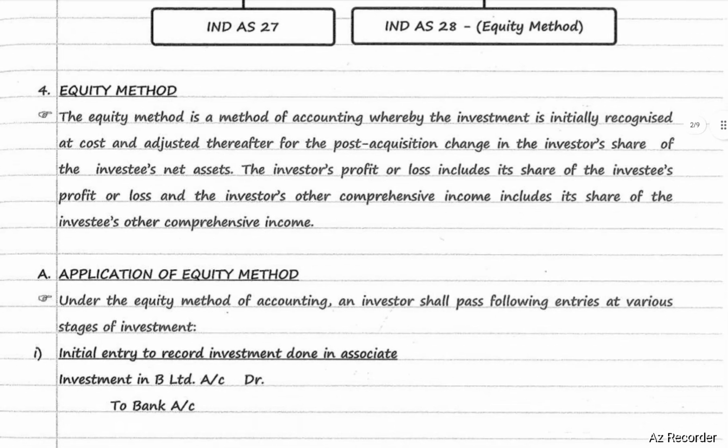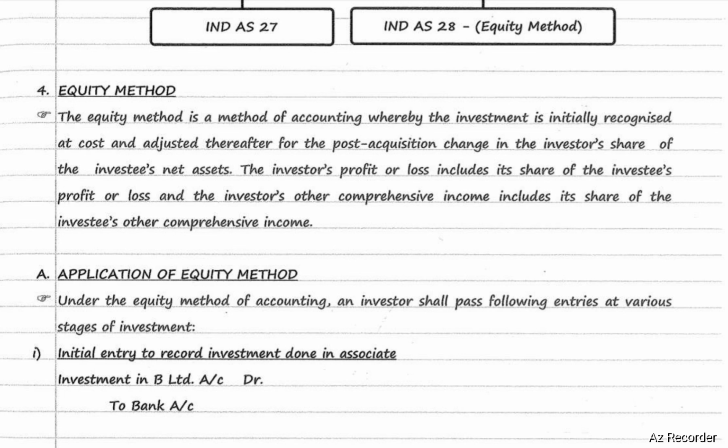Equity method is a method of accounting whereby the investment is initially recognized at cost and adjusted thereafter for the post-acquisition change in the investor's share of the investee's net assets. The investor's P&L includes its share of the investee's profit or loss, and the investor's other comprehensive income includes its share of the investee's other comprehensive income.